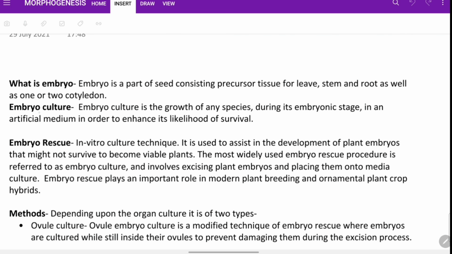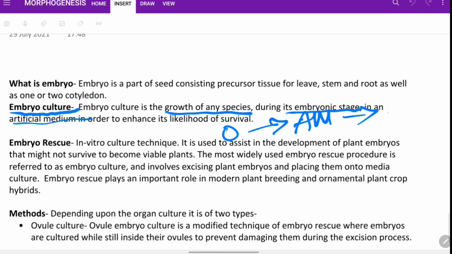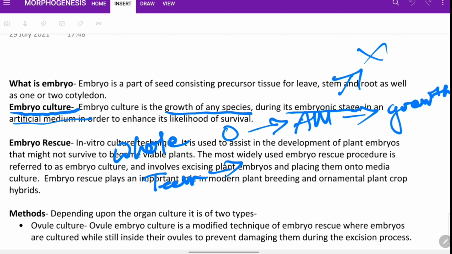If we see it again from the beginning, we can see that embryo culture, the technique, is the growth of any species during its embryonic stage that has a very low likelihood of survivability, in an artificial medium. We put it in artificial medium that helps in growth, otherwise it will be dead. So this whole technique is embryo culture.